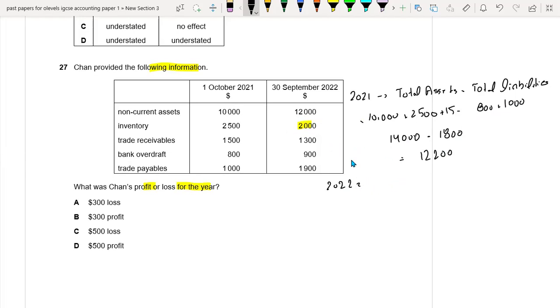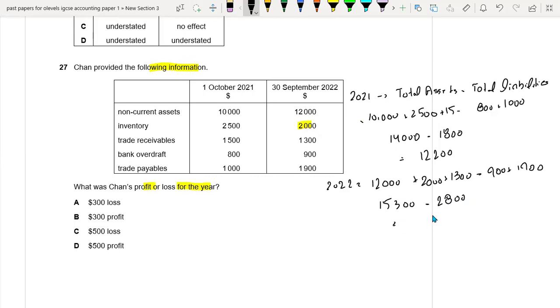For 2022, 12,000 is the non-current assets. 12,000 plus 2,000 plus 1,300 minus 900 plus 1,900. So we can simply find out the profit or loss for the year by finding the difference between the total assets and the total liabilities. Okay, so we have 15,300 minus 2,800.